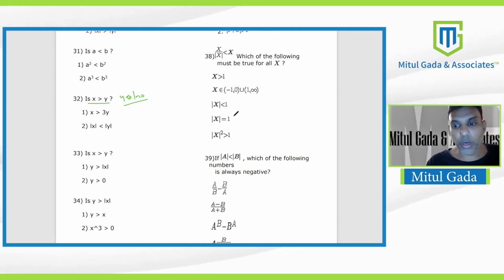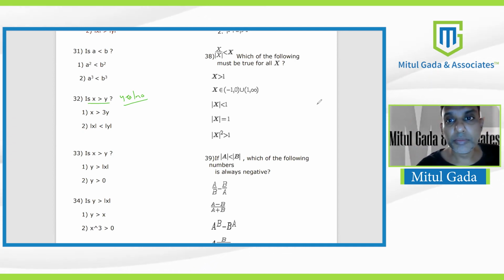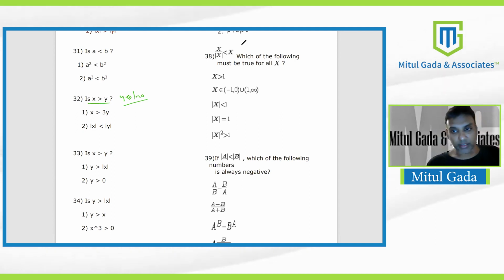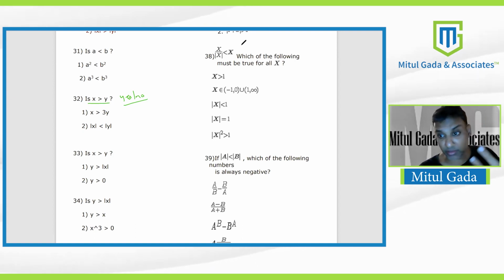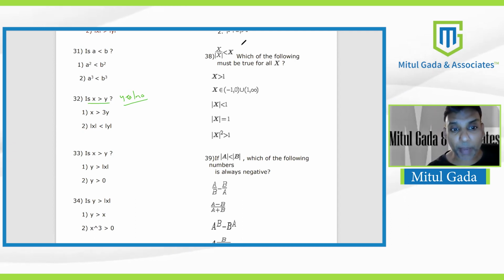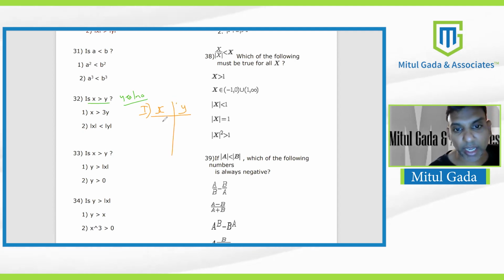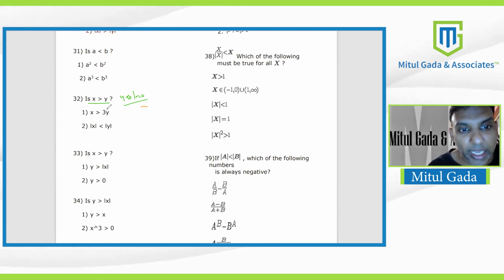Have a look here. They say x is greater than 3y. I'm not going to take any chance with algebra because it could be very risky. It's not simple, evident algebra. So I am quietly going to take values for x and y in the first statement. This is how my rough work should look. Start with any random value you can think of.